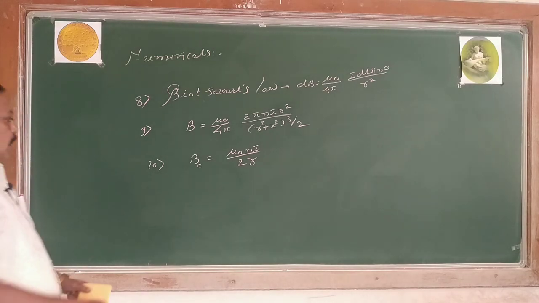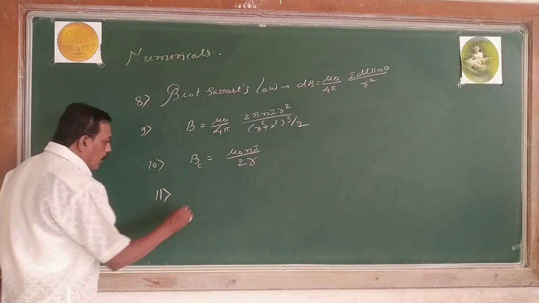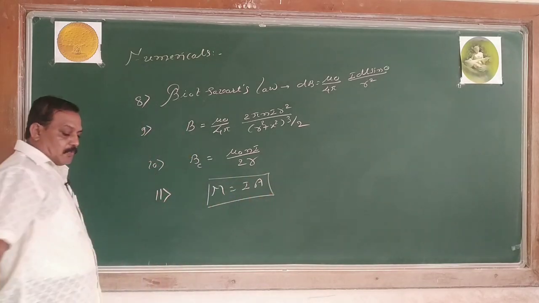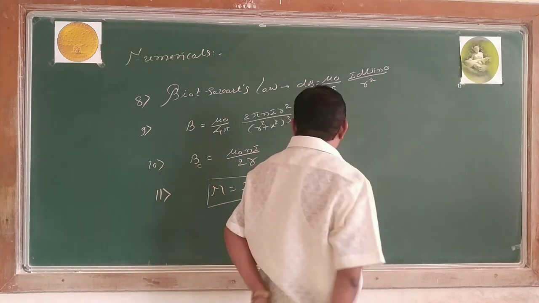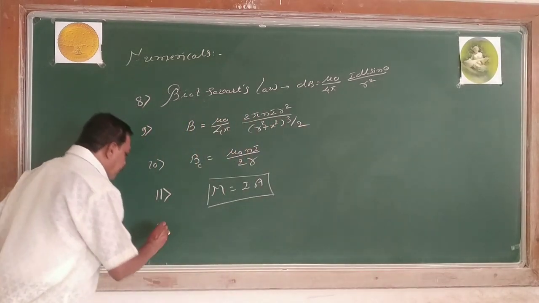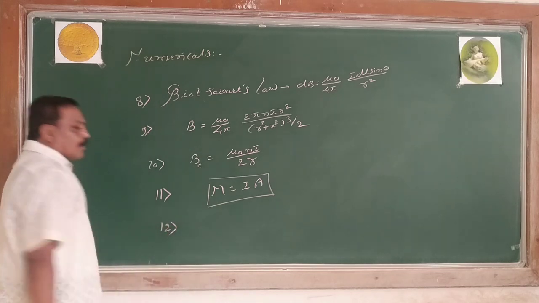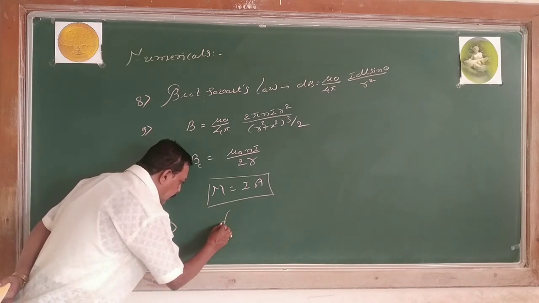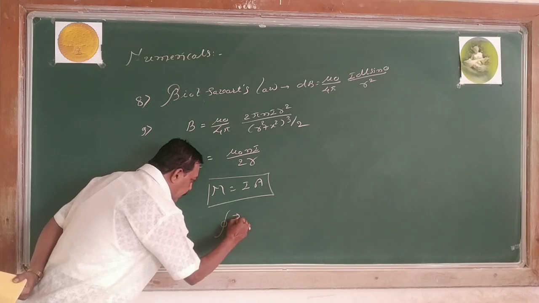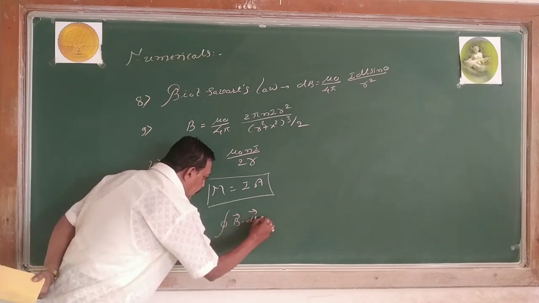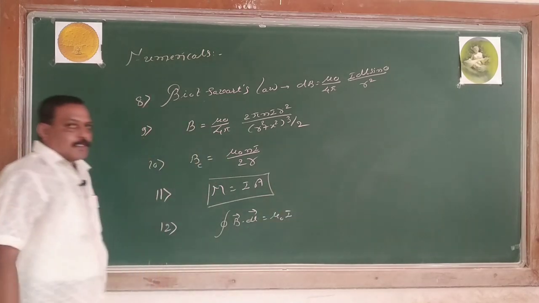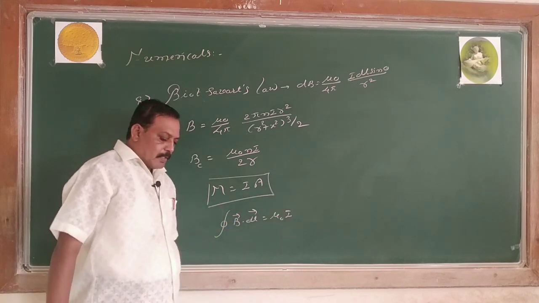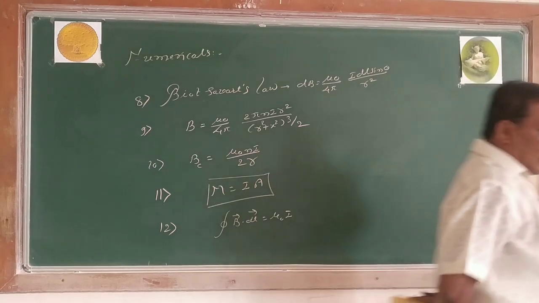Then after this, magnetic dipole moment M equals the product of current and area of a loop, M equals I into A. Then we come across Ampere's circuit law. According to Ampere's circuit law, the line integral of the magnetic field due to a current element is equal to mu naught I. Now this is your Ampere circuit law.